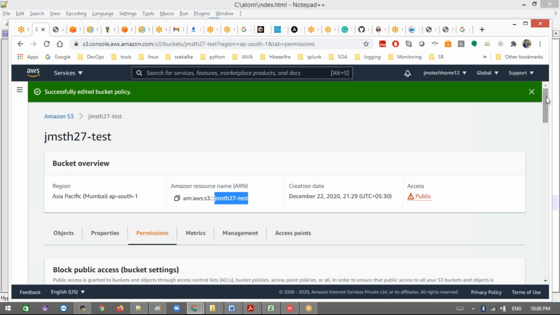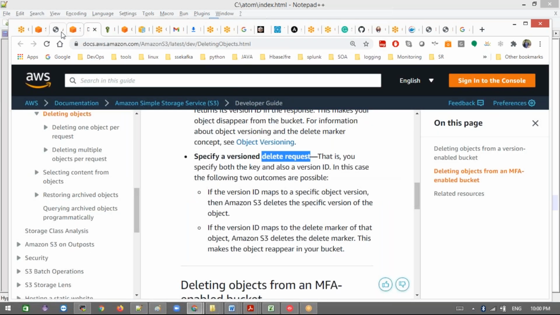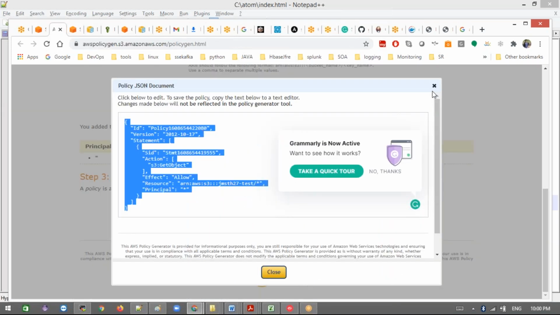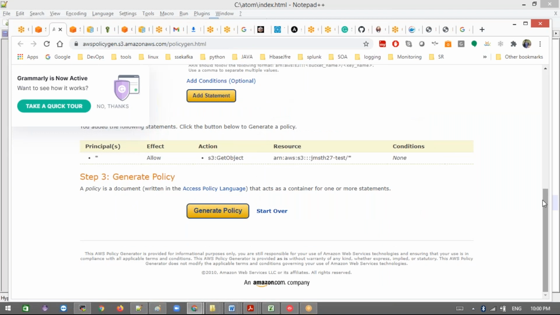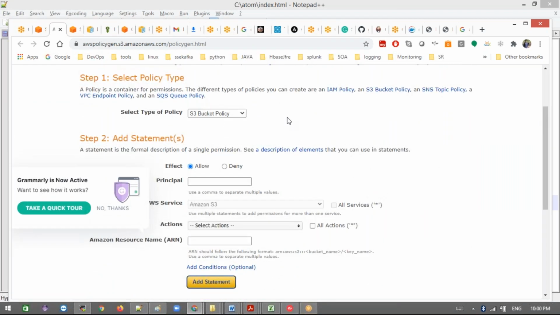So we got this ARN for each S3 bucket, and where do we specify this ARN? I'm specifying it inside our bucket policy, right? For the S3 bucket policy, instead of writing it manually, I'm using the generator. Or instead of the generator, what can we do?